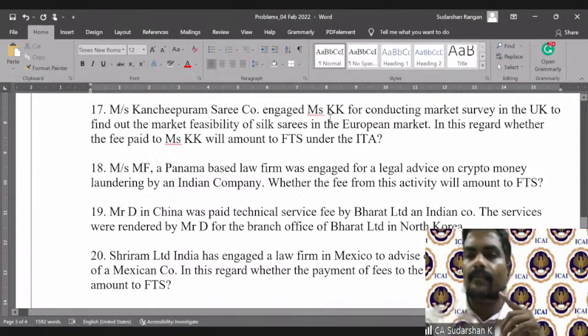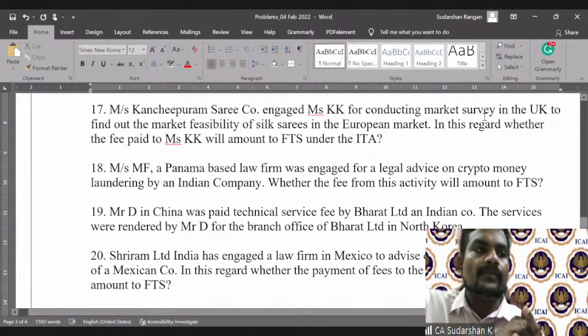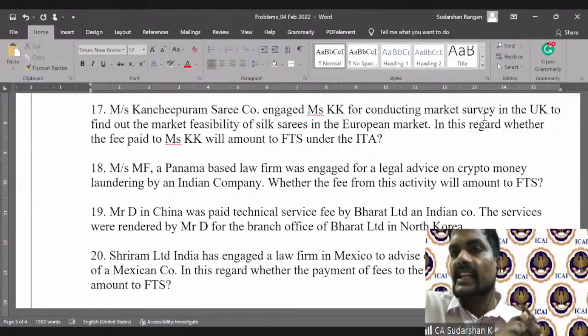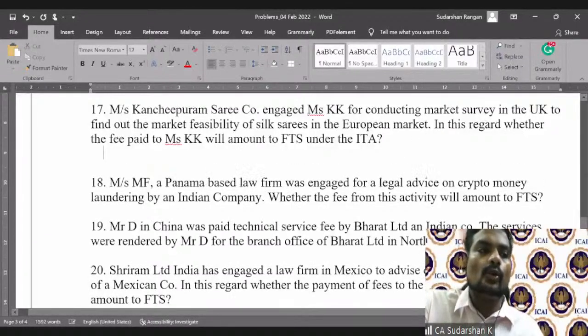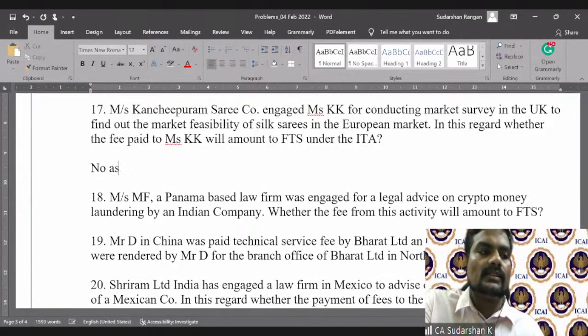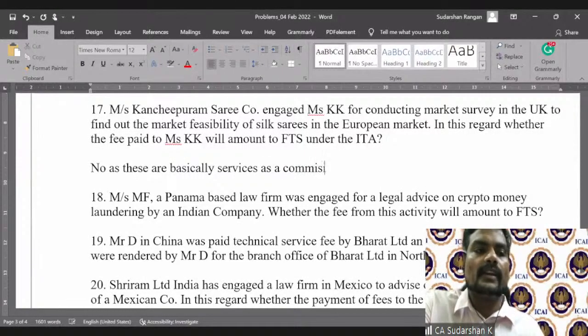Kanjipuram Saree Company engaged Miss KK, a UK professional, for conducting a market survey in the UK to find out the market feasibility of silk sarees in the European market. Question is, will it amount to FTS? Answer will be, in my view, no, as these are basically services as a commission agent to identify, there is no FTS.